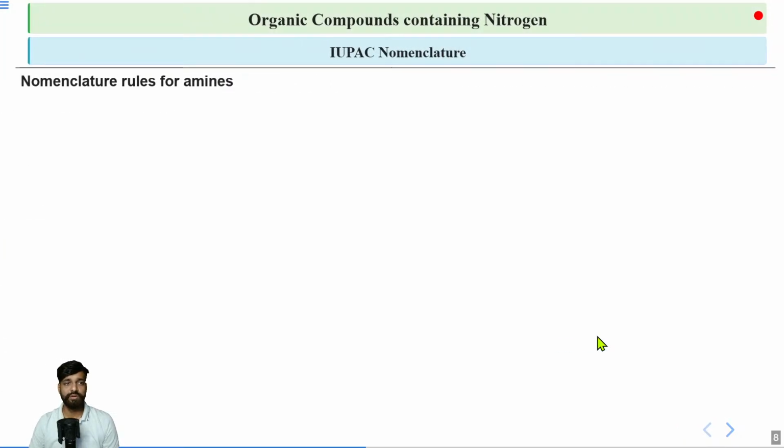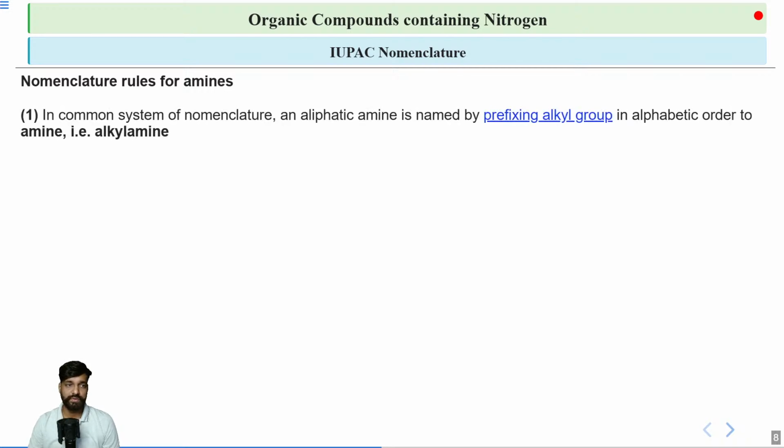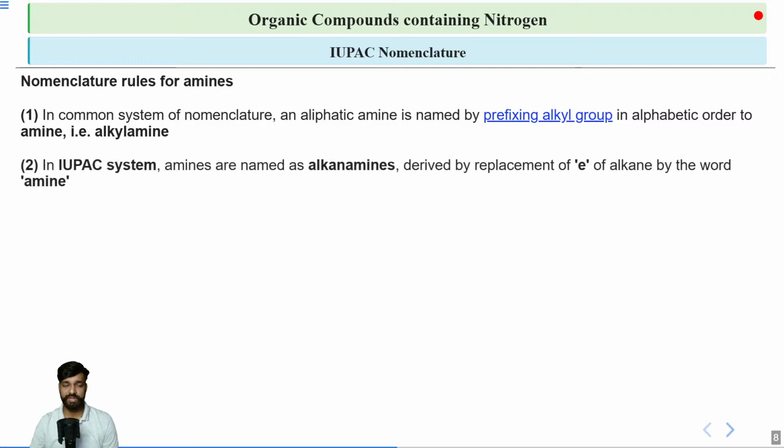Now moving on to the nomenclature part. If I try to define the nomenclature in common terms, then it is simply defined as alkyl amine. We will just put the name of your alkyl chain, it can be methyl, ethyl, and then we will write amine against it. So this is the common system of nomenclature.